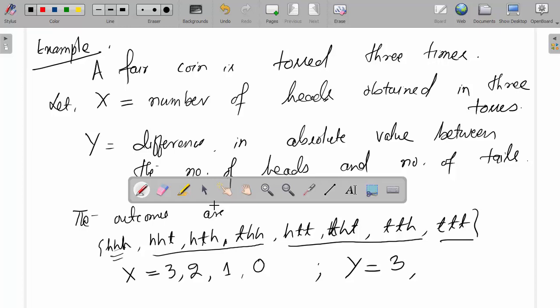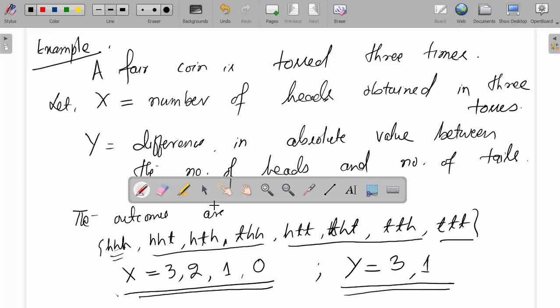Number of heads 2, number of tails 1, 2 minus 1 is 1. Here in all these 3 cases it is 1. Here also in all these 3 cases it is 1. Number of tails 2, number of heads 1, 2 minus 1, 1. Here number of tails 3, number of heads 0, so 3 minus 0 equal to the same 3. So values of y are 3 and 1, and values of x are 0, 1, 2, 3.